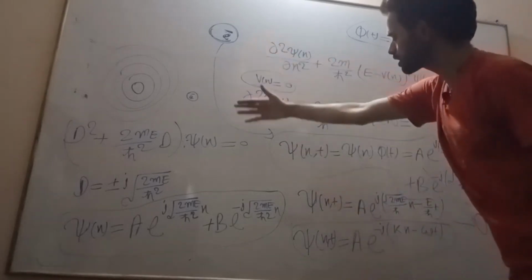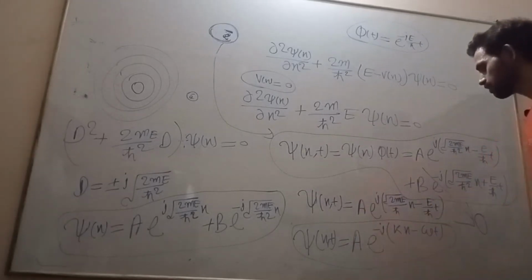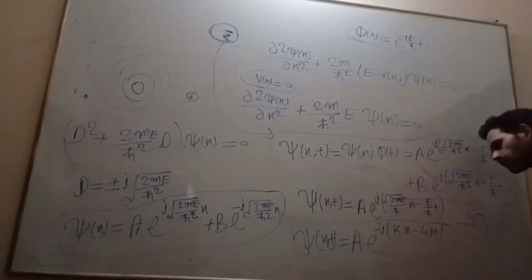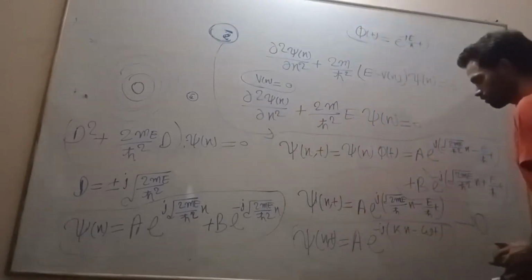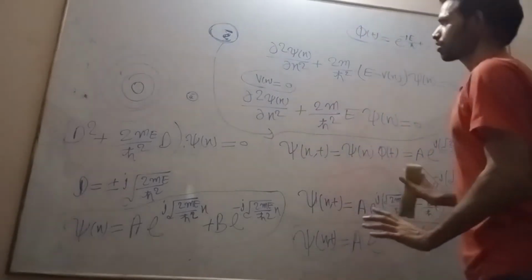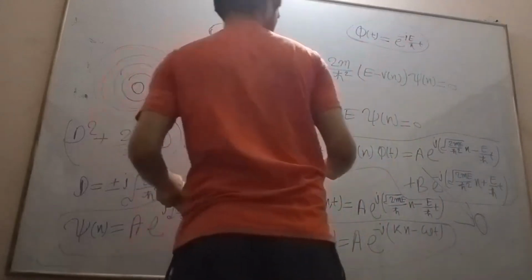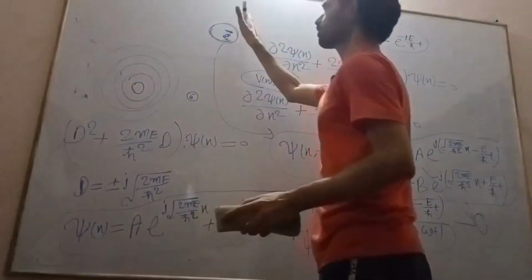See, the electron is behaving like a wave, an electromagnetic wave or traveling wave, in free space. So this is all about the electron in free space.